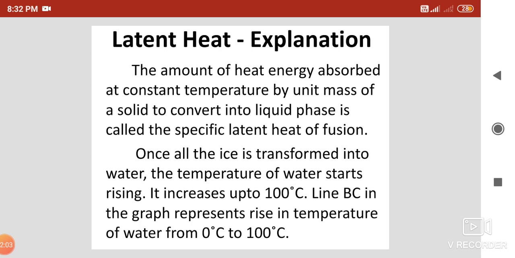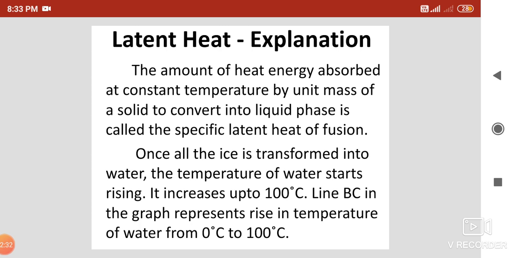See how this is shown by graph one. In the graph, on the line AB, at point A the solid substance starts converting into liquid state. The temperature at which the solid converts into liquid is called the melting point of that substance.